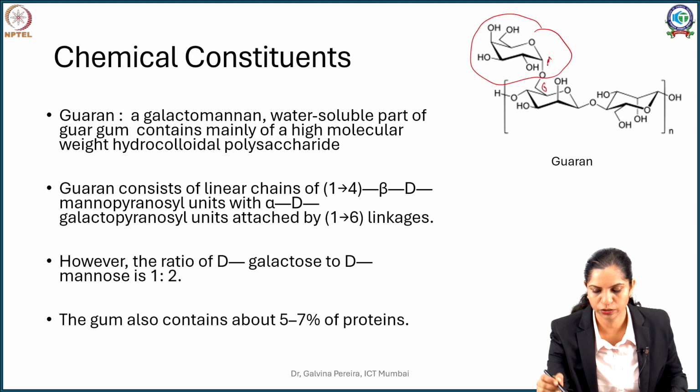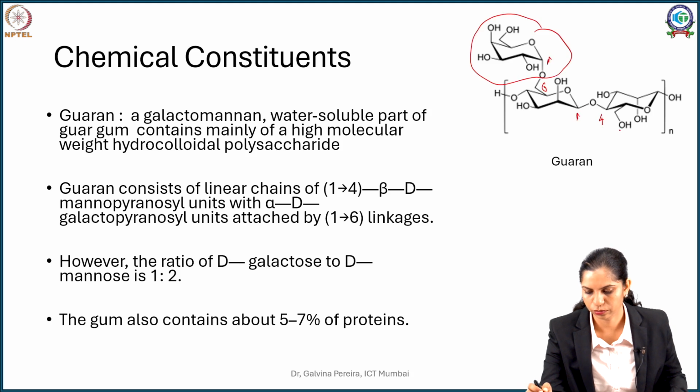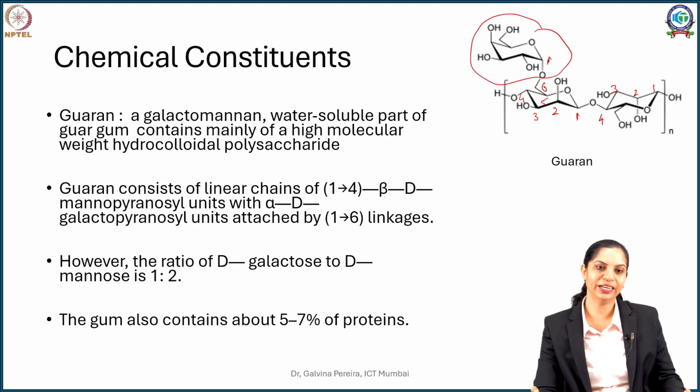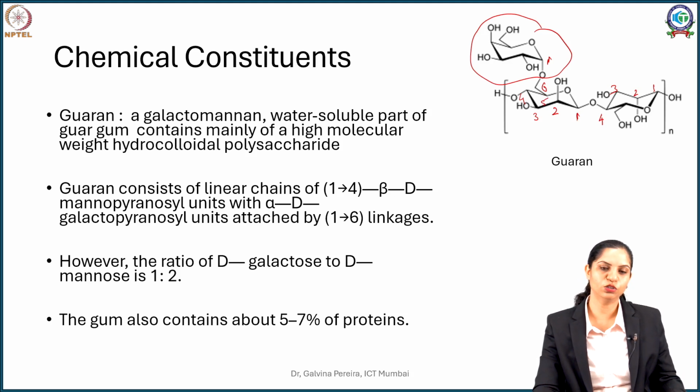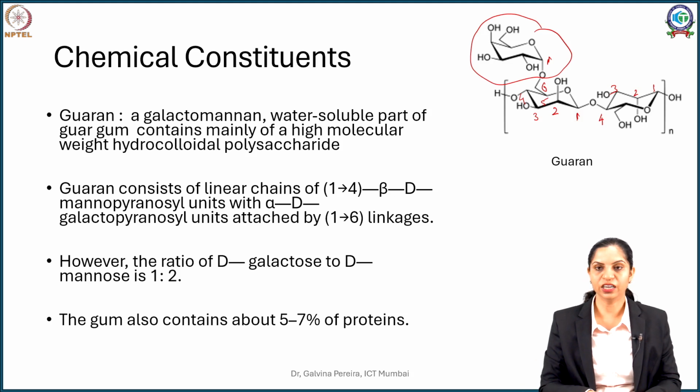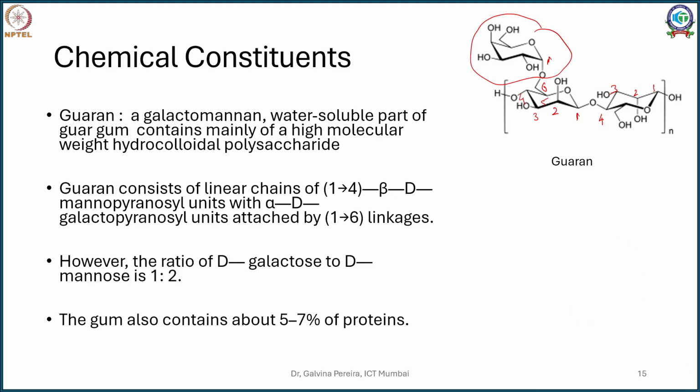So you can see a sixth being attached to first, whereas these linkages are 1 being attached to 4. So this is 1, 2, 3, 4, and this is 1, 2, 3, 4, this is 5, and this is the 6. So that is how you number it. So you will get these linkages. The ratio of galactose to mannose: the mannose is always on the heavier side, with mannose being 2 times the galactose. This gum contains about 5 to 7% proteins, and that's the reason the resultant waste of the refining or producing industry goes as animal fodder.